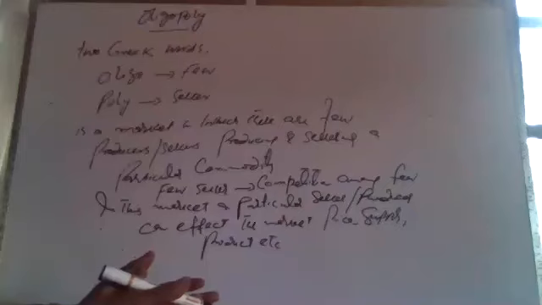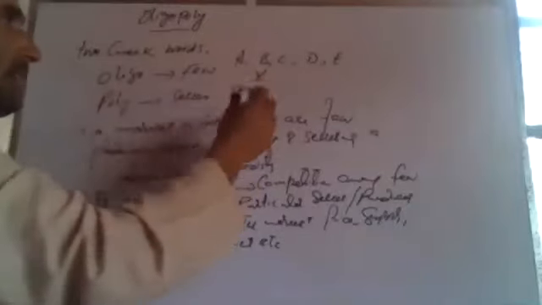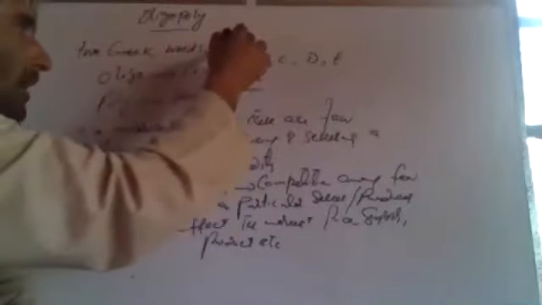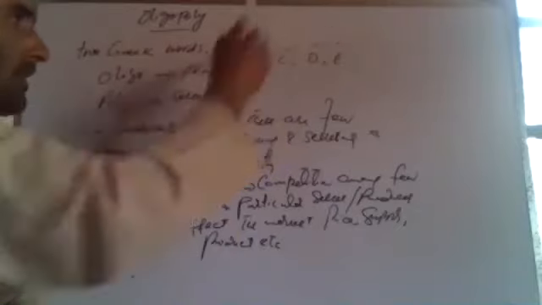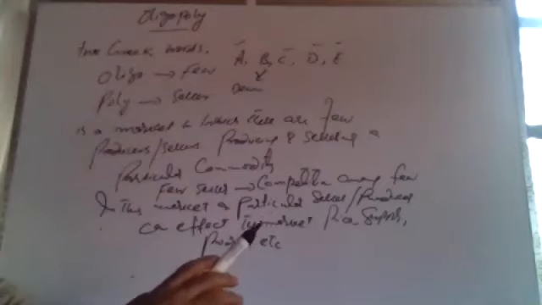If there are A, B, C, D, E, etc., and B decreases his price, it will affect the demand of A, C, D, E. They will also follow. They will also decrease, and it will become a price war. So there is every apprehension of price war.